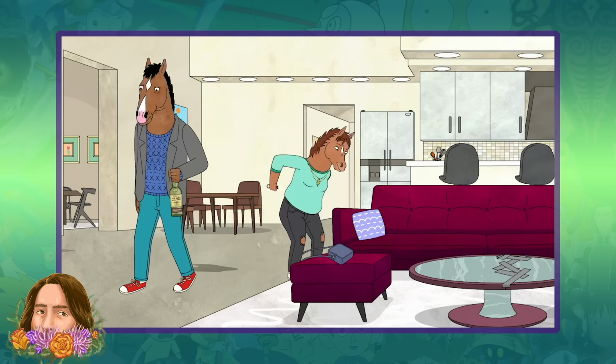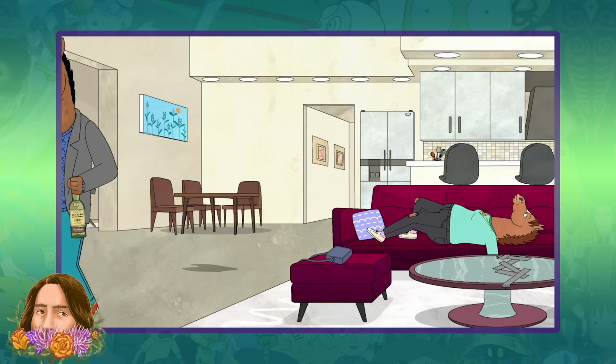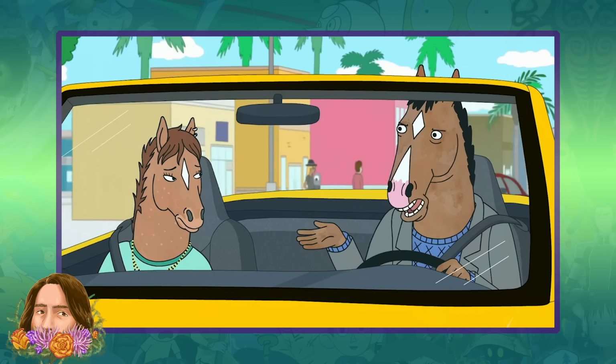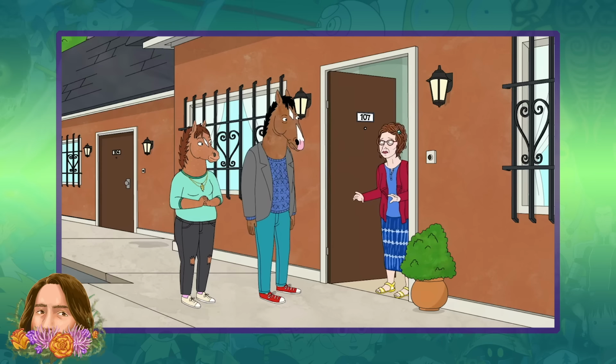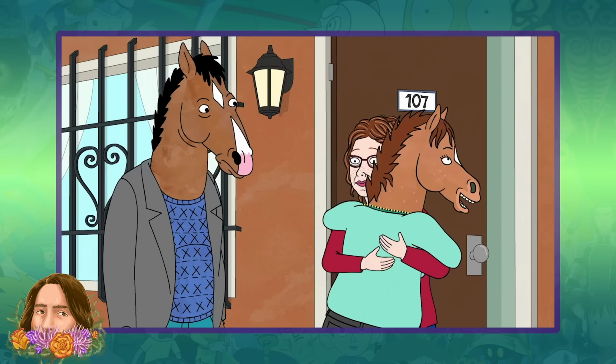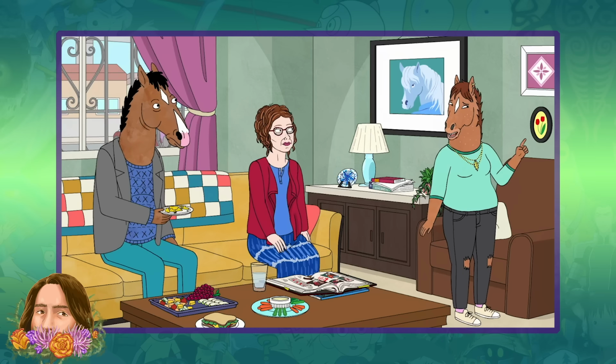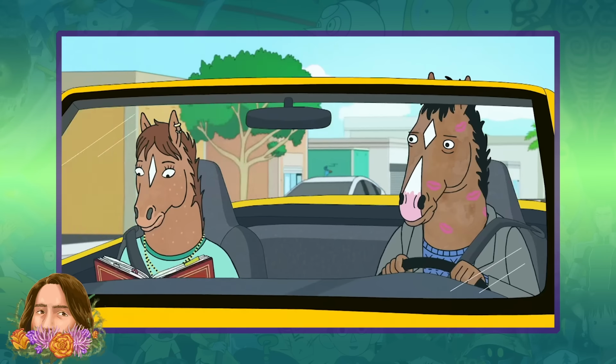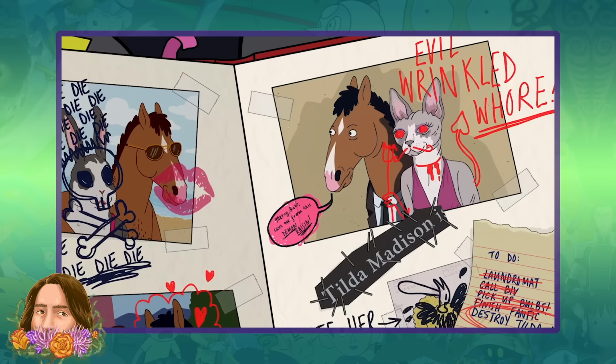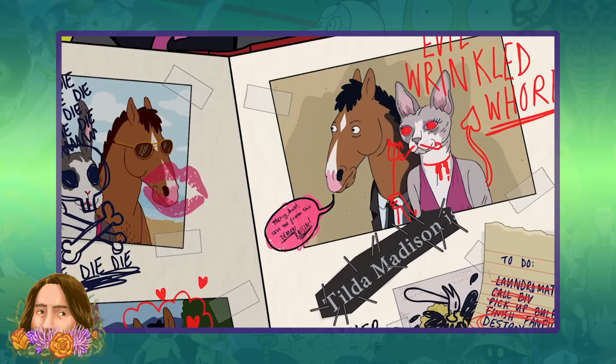BoJack then tells her she can stay with him while she's in Los Angeles. The next day, the pair start to try and track down Hollyhock's mother, starting with Marcy, who immediately claims that Hollyhock is her child. However, after some of her story doesn't add up, Hollyhock realizes that Marcy is lying. They steal one of Marcy's scrapbooks to try and track down who BoJack may have slept with in late 1999.